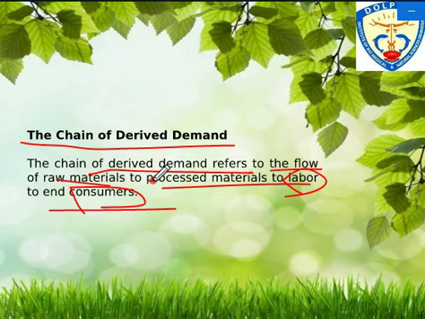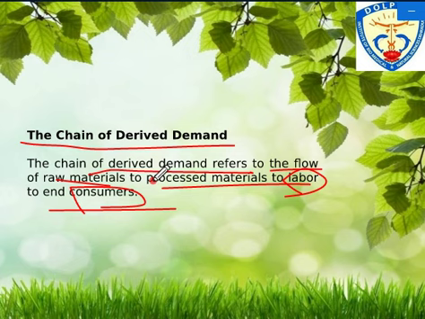Now what is the meaning of indirect derived demand? The concept is very easy to understand, because if there is a rise in demand for certain goods and services, then obviously it may automatically create a rise in demand for certain premises.